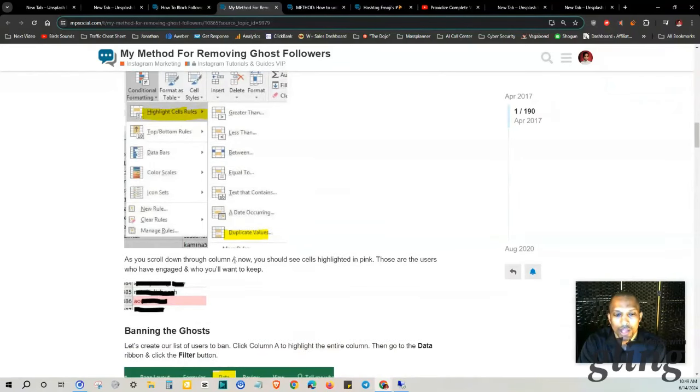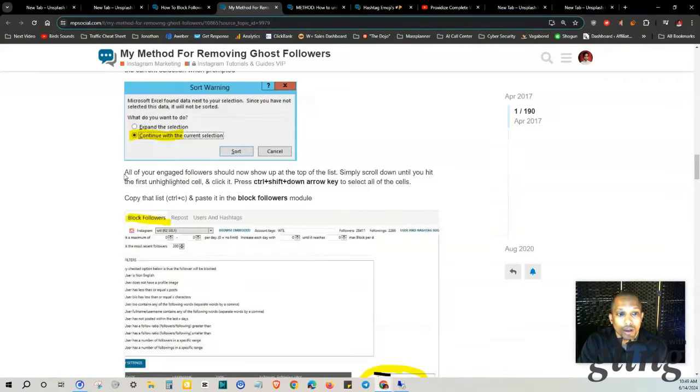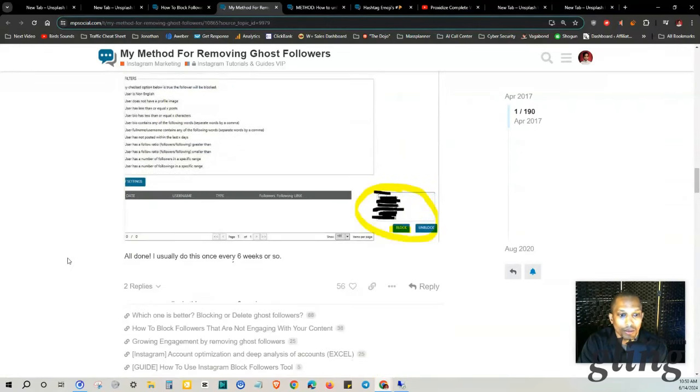As you scroll down through column A now, you should see cells highlighted in pink. Those are the users who have engaged and who you'll want to keep. So here's an example right here. And here's how to ban the ghosts. Let's create our list of users to ban. Click column A to highlight the entire column. Then go to the data ribbon and click the filter button. All of your engaged followers should now show up at the top of the list. Simply scroll down until you hit the first unhighlighted cell and click it. Press Control Shift plus down arrow key to select all the cells. Copy that list, Control C, and paste it in the block followers module, like so, and boom, all done.